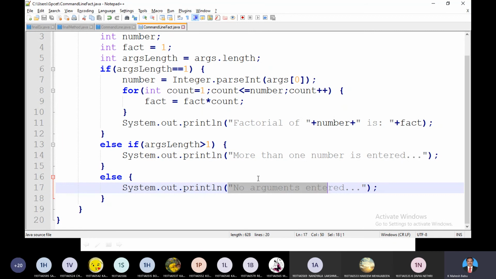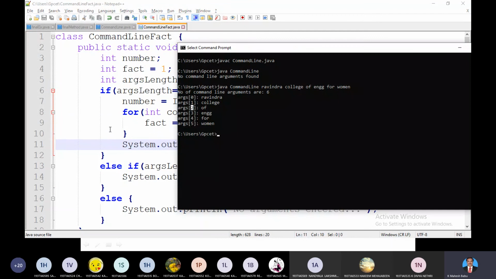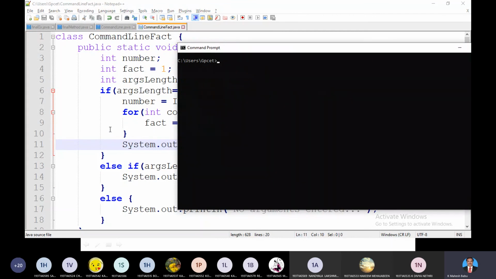Okay namma, I'll run the code. The driver class here is command line fact. Clear the screen content, compile the code, javac command line fact, then java. Compile the code. Now run the code. Think that in the first run I run without any arguments, ఏ ఆర్గ్యుమెంట్ లేకుండా రన్ చేసినా అనుకోండి, I'll get no arguments entered as the error message.